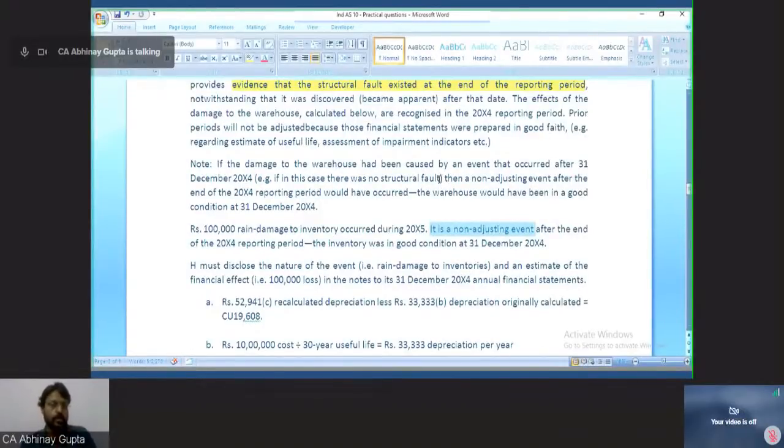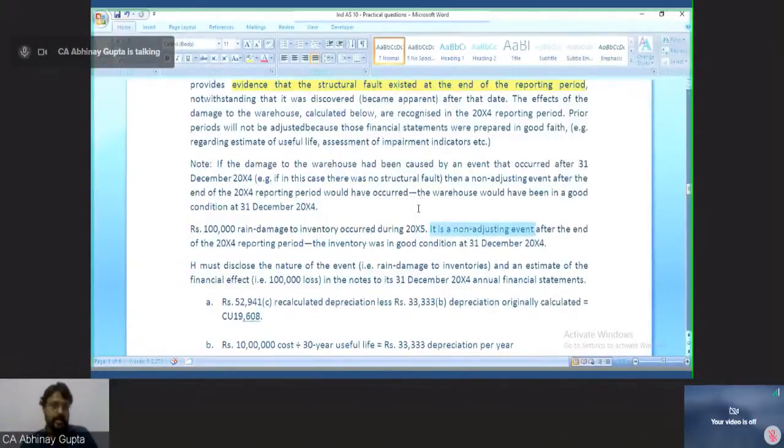For inventory there were no evidences or conditions existing. Only for the warehouse the conditions existed. Hence, for warehouse it is an adjusting event, for inventory it is a non-adjusting event. And if there was no structural fault in the warehouse, then for the warehouse as well it would have been non-adjusting.